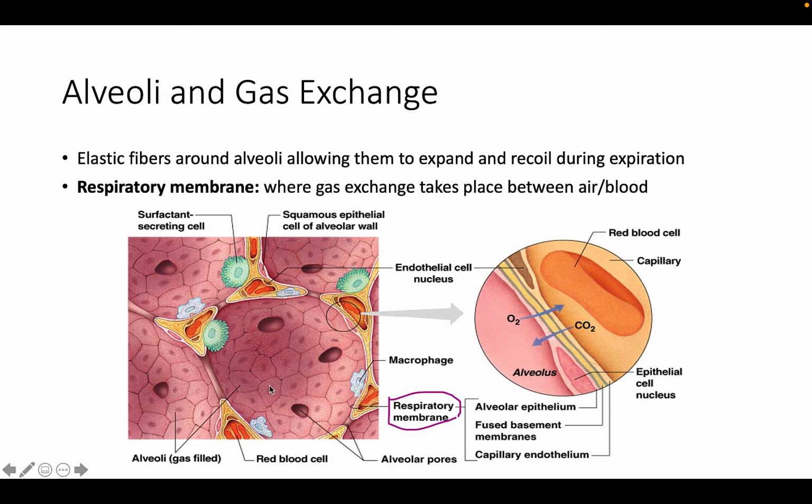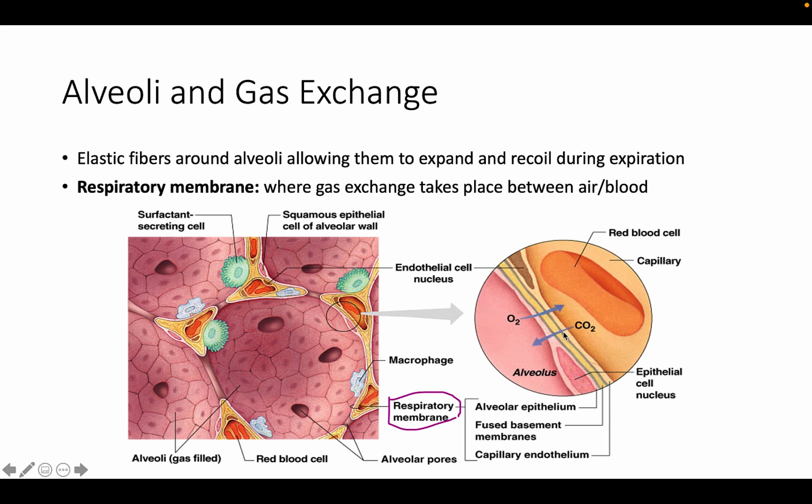But the respiratory membrane is an area of the alveoli, so it's right here. This is an area of the alveoli that is characterized by simple squamous epithelia. Okay, so we have this alveolar epithelium and the capillary epithelium that makes up this respiratory membrane. And between them is this fused basement membrane. Okay, so that's what we're looking at here, these three membranes that make up this one respiratory membrane. This is all simple squamous epithelia. This is a very thin layer of epithelia, and it allows ease of diffusion.